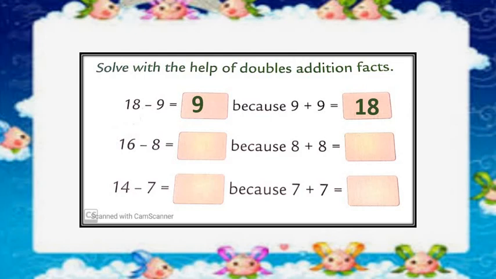16 minus 8 is equal to 8. Why? Because 8 plus 8 is equal to 16. Here we have to balance the equation. 14 minus 7 is equal to 7. Why? Because 7 plus 7 is equal to 14. I hope you all understand this, and today in your homework you have to complete both exercises in your maths fair book. Okay?